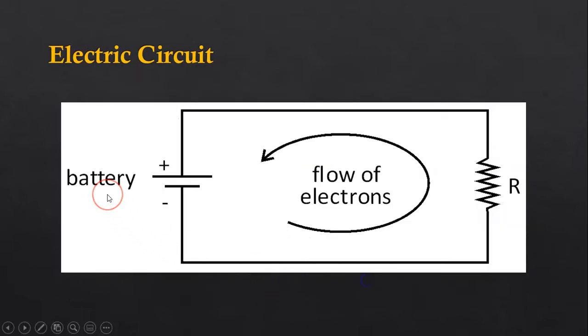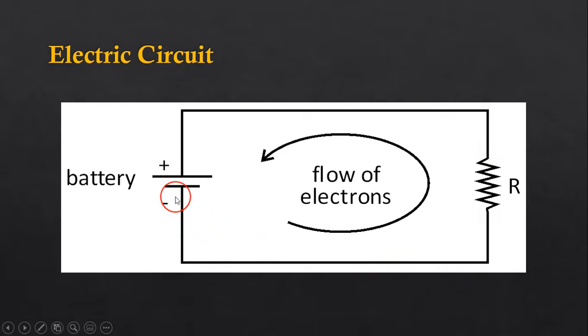Now in the same way, you can consider an electric circuit. This is the battery here, this is one resistance, and these two are connected together through conductors. These wires are nothing but the conductors. When we connect the circuit like this, what will happen?